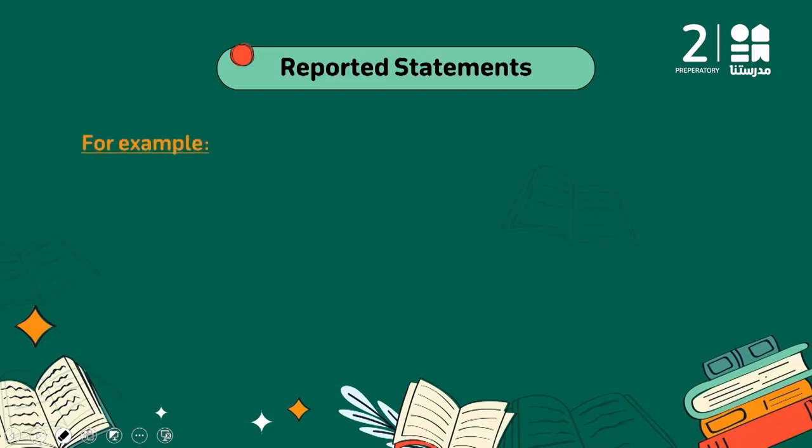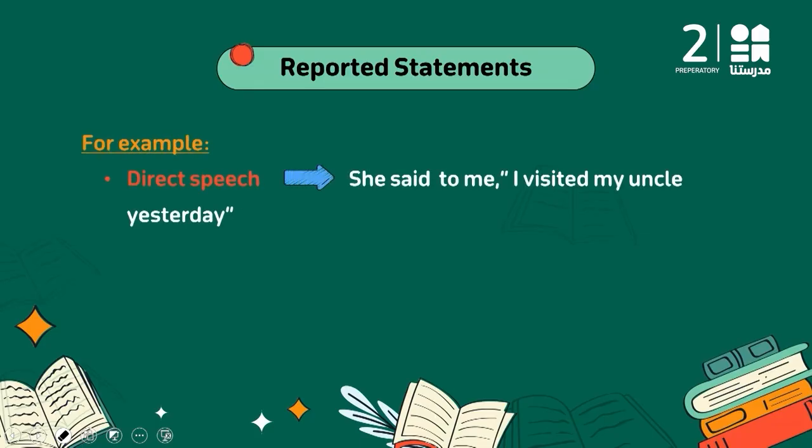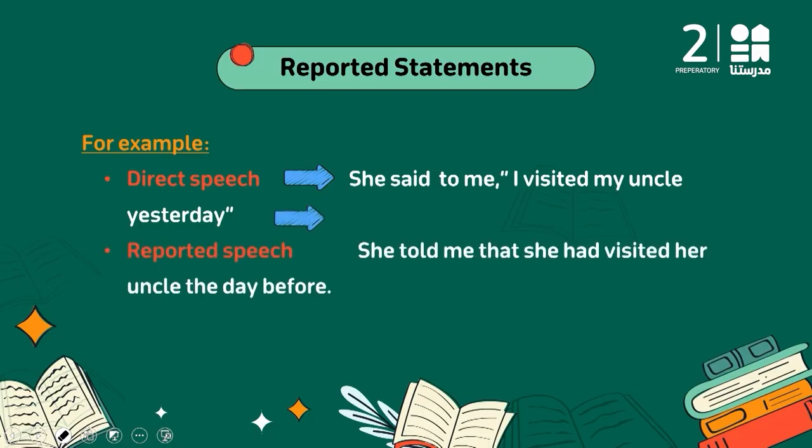Now, let's see this example. Direct speech: She said to me, "I visited my uncle yesterday." Okay, so how can I change it? It's going to be, she told me that she had visited. This is the step back. I have this as past simple, and I'm going to change it to past perfect, because past perfect is older than past simple.